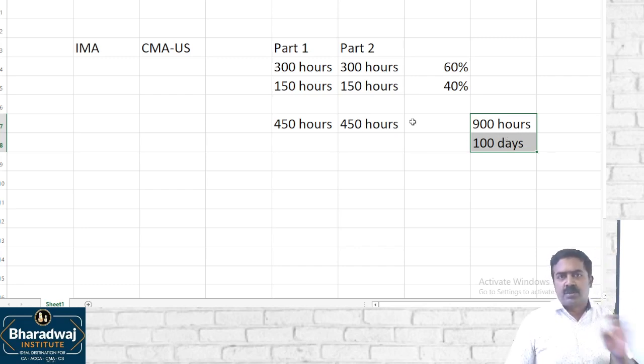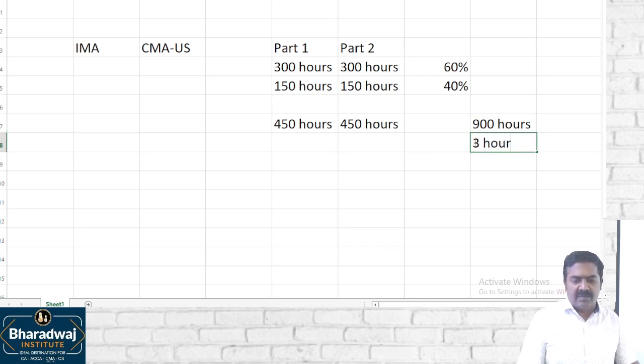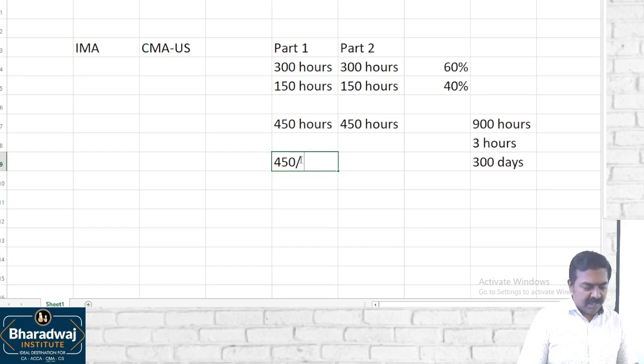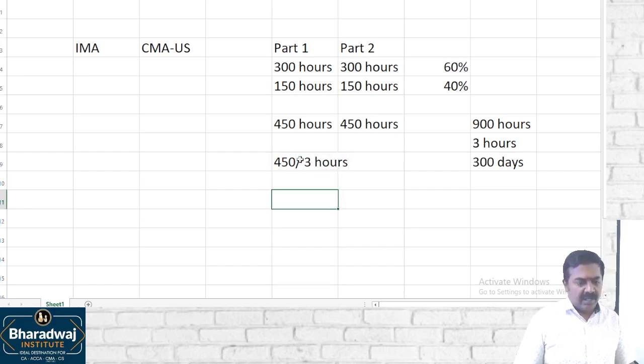That is for a student who does not have any other job. But a person who is going for a job cannot do 9 hours a day; you will be able to manage around 3 hours a day effectively. So 900 hours divided by 3 hours comes to 300 days. We don't recommend both parts together for those who are going for jobs. So take up part 1 first. 450 divided by around 3 hours will take about 150 days. On average, it will take about 150 days for part 1 and 150 days for part 2.